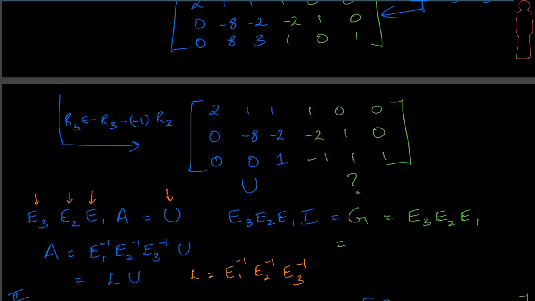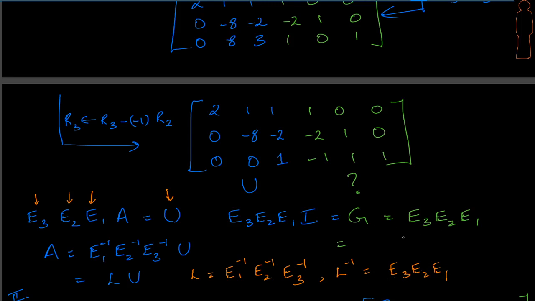Try and see what would happen for L inverse, right? Now that we know when we apply inverse to a product, it will actually reverse the order, right? And what would be L inverse? L inverse is going to be E3, E2, and E1. How did I get this? E3 inverse has got to be E3. E2 inverse has got to be E2, and so on, right? And reverse the order. That's what we get.